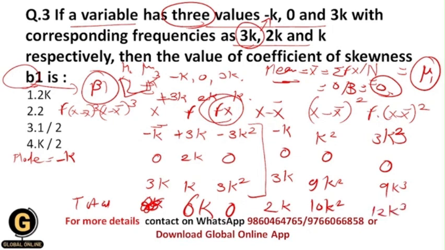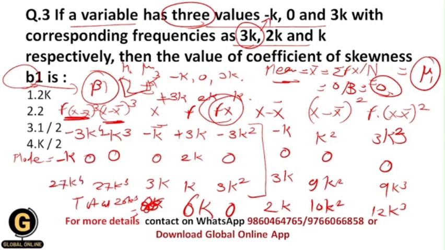Now for f into (x minus x bar) cubed, first of all find out the value of (x minus x bar) cubed. So the value will be minus k raised to 3, then 0, then 27k cube, and then their total will be 26k cube. And at the last find the value of f into (x minus x bar) raised to 4. So over here the values will be minus 3k raised to 4, then 0 will be as it is 0, then 27k raised to 4, and their total will be 24k raised to 4.